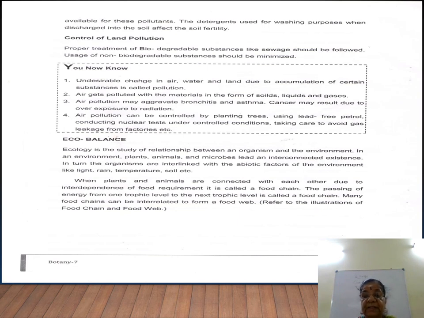We call that the trophic level. Food producers are in the first trophic level and then consumers are in the second, third and fourth trophic level. Trophic level. So the passing of energy, that energy from producers is taken by consumers. So the passing of energy from one trophic level to the next trophic level is called food chain. That is the trophic level energy we are talking about.